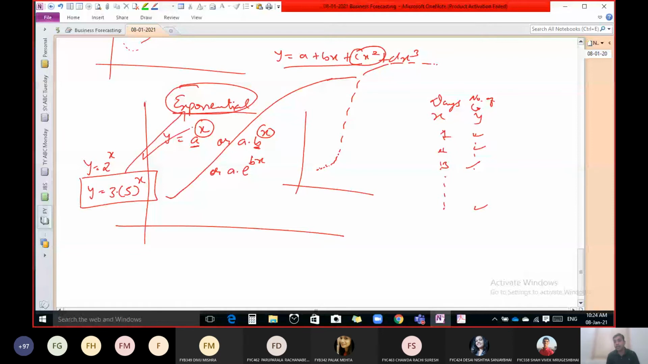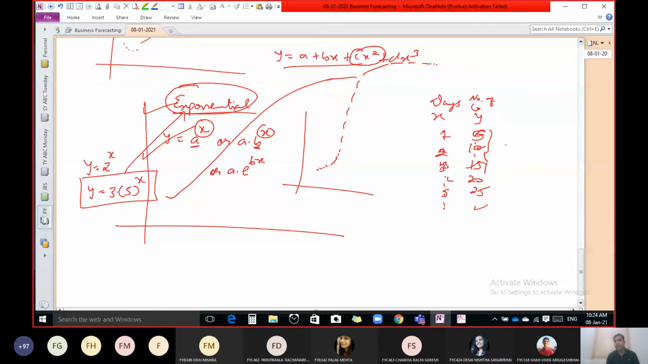It's not like day 1 there are 5 patients suffering from corona, day 2 10, day 3 15, day 4 20, day 5 25. If it is like this, every time it increases by 5 patients, so that is linear. But we know that normally this is the trend.